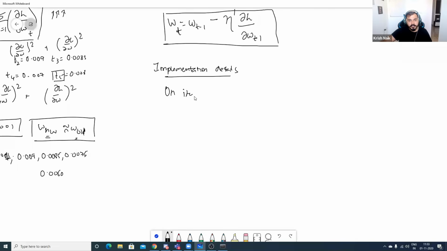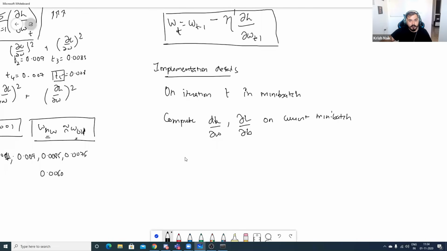So on iteration T in mini batch, we are going to compute the derivative of loss with respect to weights and derivative of loss with respect to bias on the current mini batch.